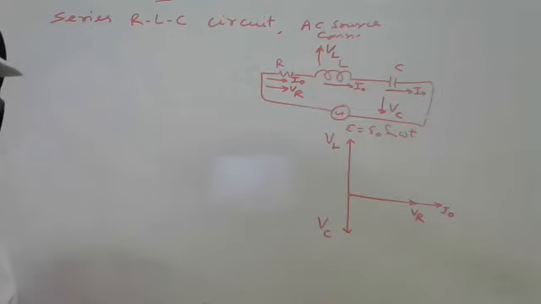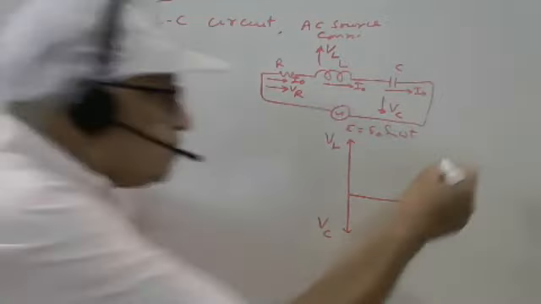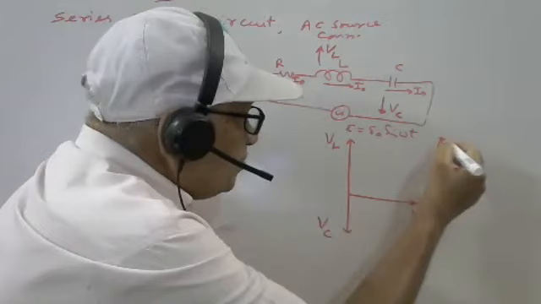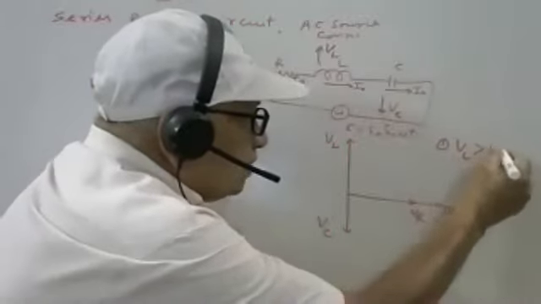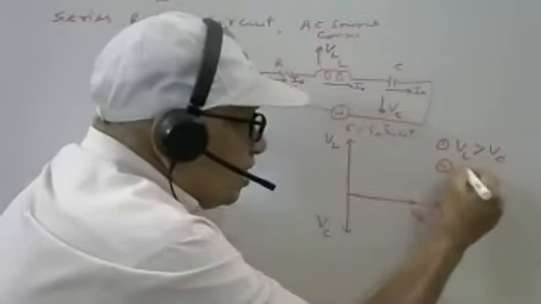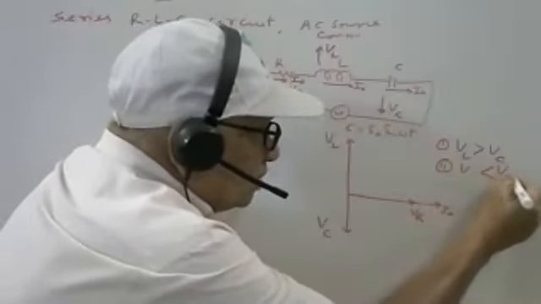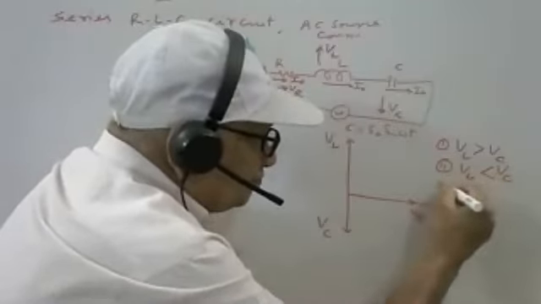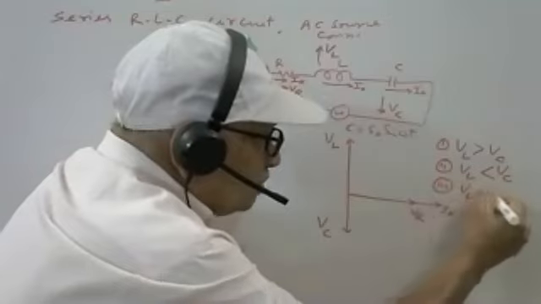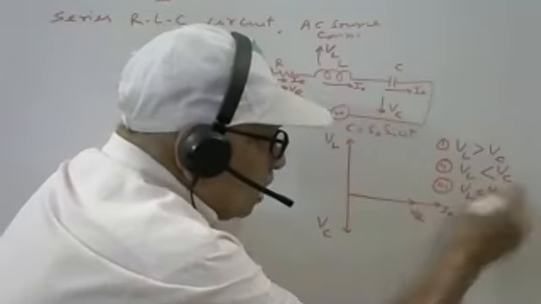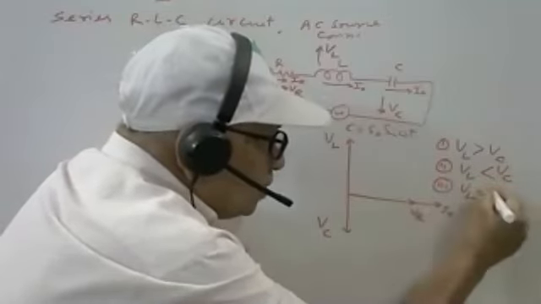Okay. Now there are three possibilities. Possibility number one: VL can be more than VC. Two: VC can be more than VL. Three: VL and VC are both the same, equal and opposite.